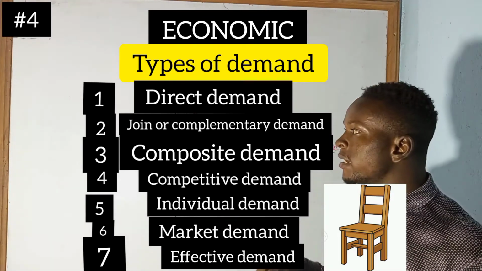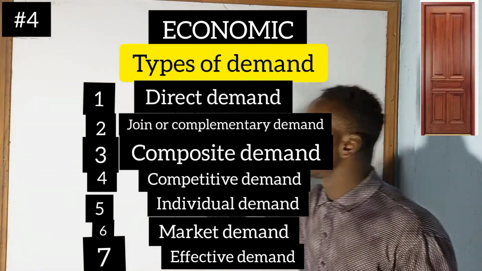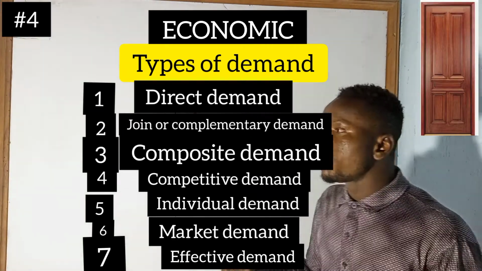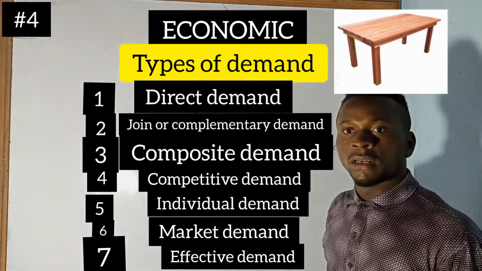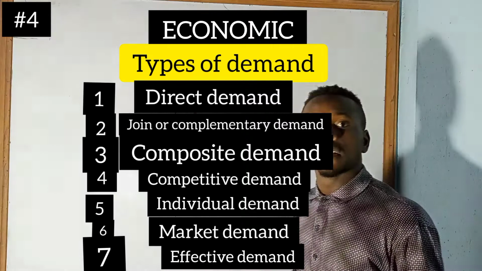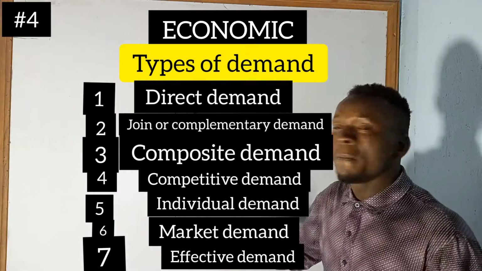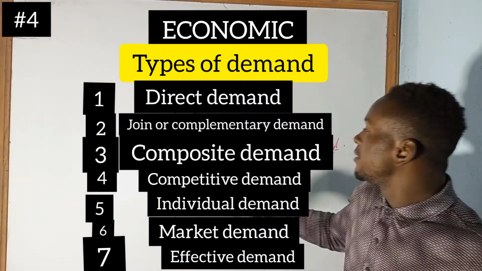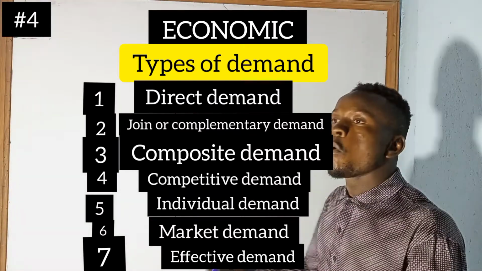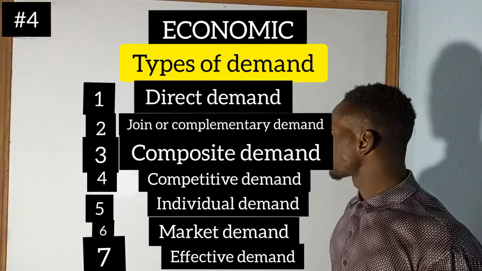It can be used to produce a door. It can be used to produce a table. It can be used to roof a building. So it has many uses. So this is a demand which has many uses. That is why we call it composite demand.